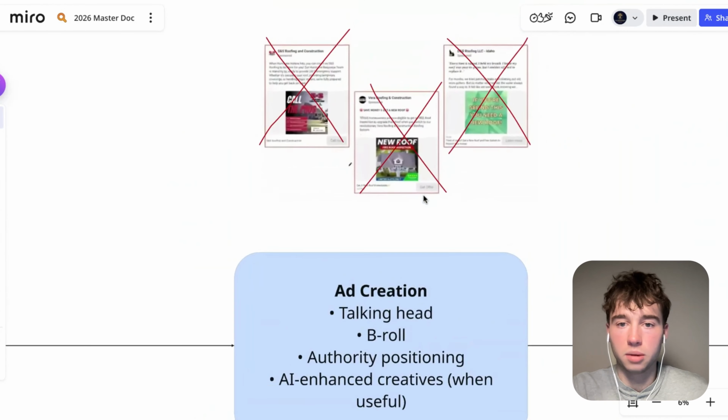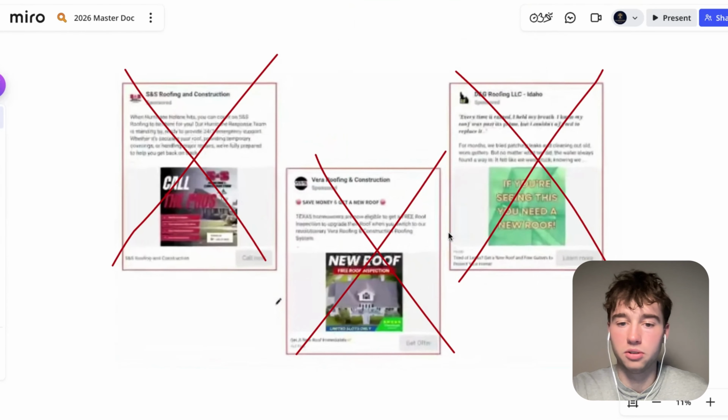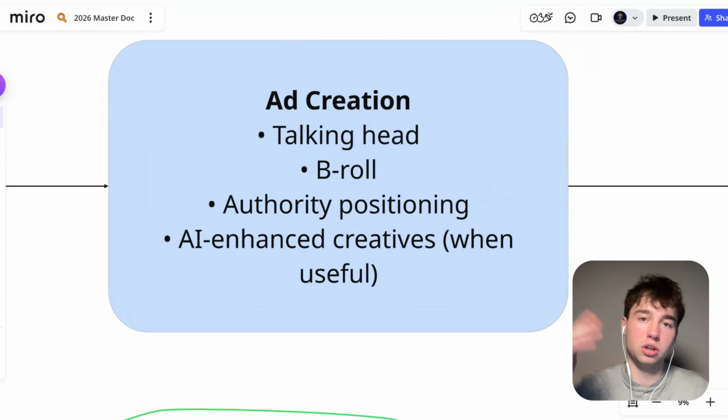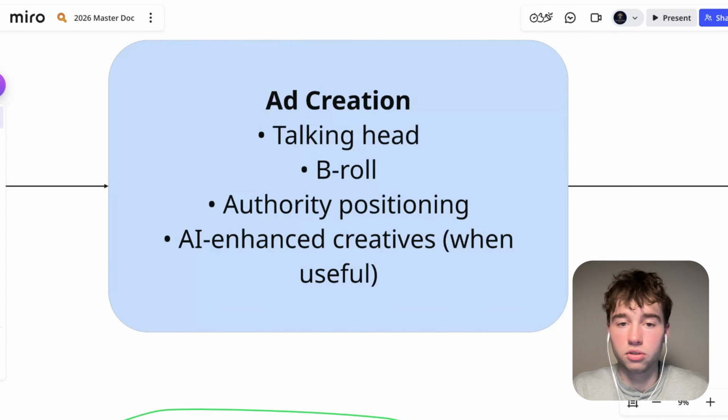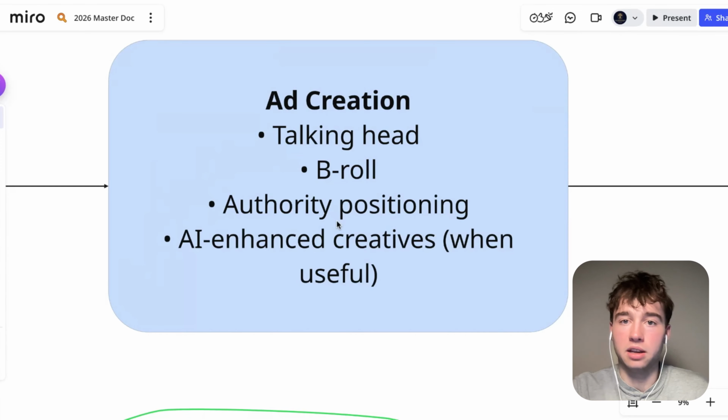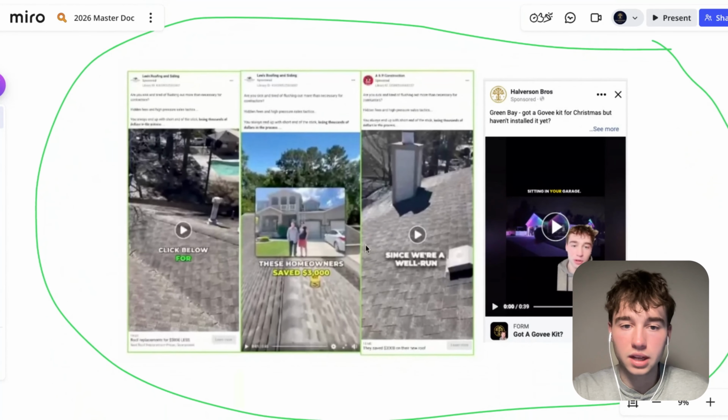And then we create ads. We do a couple different types. These are the terrible types, just the image ads. They don't perform well. They don't attract high quality leads and high quality buyers. Video ads are a lot better, so we don't do anything like this. We create B-roll and authority positioned ads. We also use AI to enhance creatives and create realistic AI avatars to voice over these videos, to obviously make authority a lot more clear. And I can showcase what this looks like. So these are good ad examples right here.